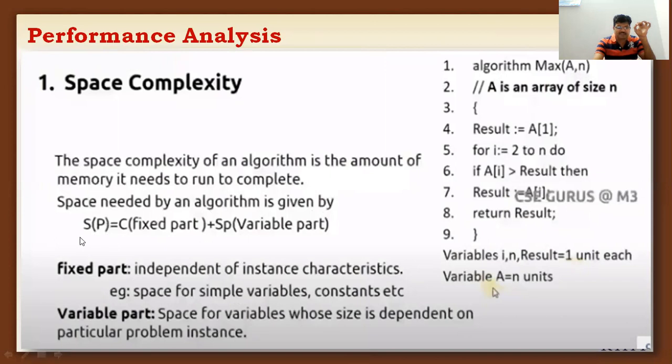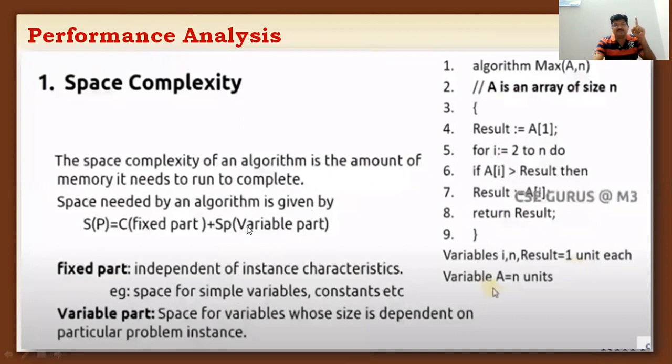S of P is calculated as C into fixed part plus S suffix P into variable part. Here C stands for a constant value.